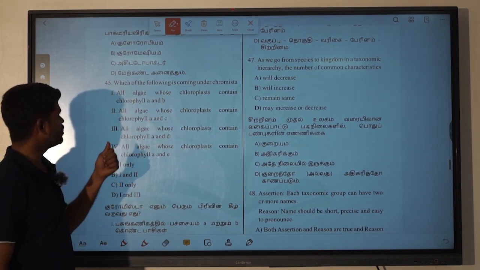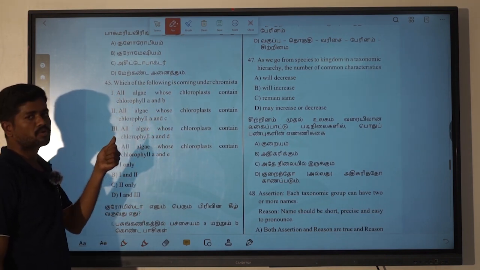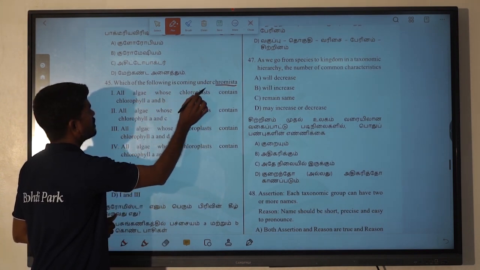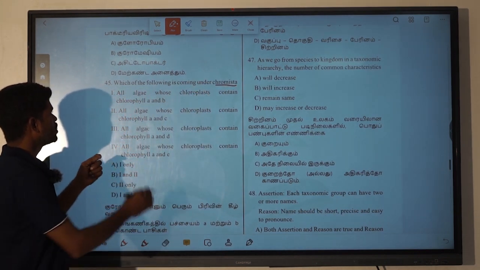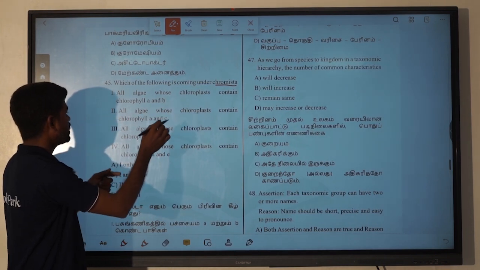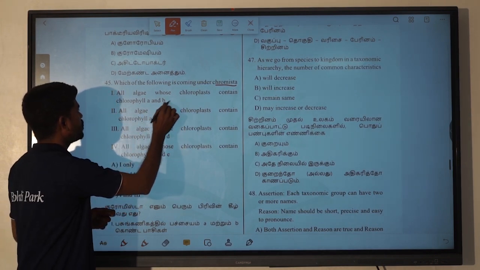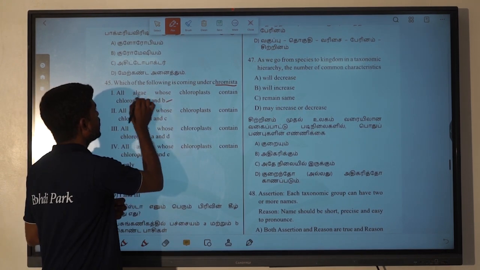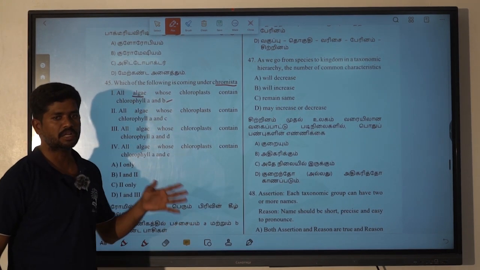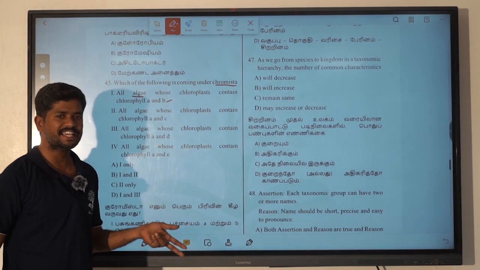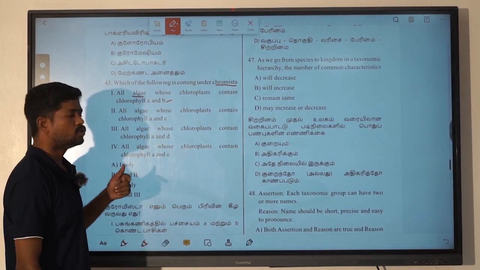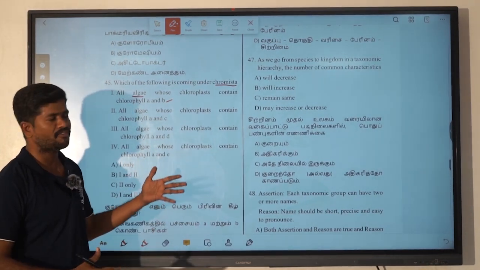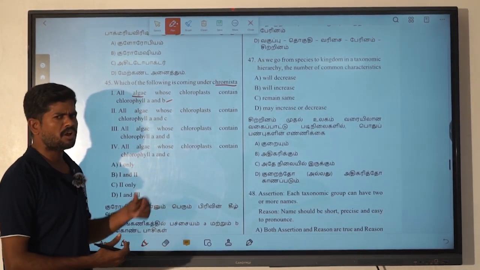45th question, which of the following is coming under the chromastia? So here there is one class, the chromastia. All algae whose chloroplast contains chlorophyll A and B. We have known about algae. There are different types of algae: Chlorophyceae, Phaeophyceae, Rhodophyceae. Depending upon the pigment they contain, there are different types of algae. We have already known about this.